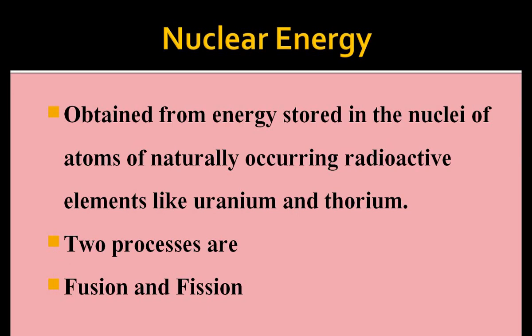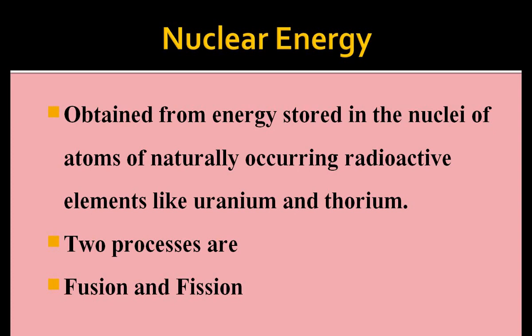Yes friends, our next topic is nuclear energy. Actually, it is obtained through the process of fusion and fission of radioactive elements like uranium and thorium. The fission process refers to the separation of atoms to get nuclear power, and the fusion process refers to the combination of two or more atoms to obtain nuclear power.